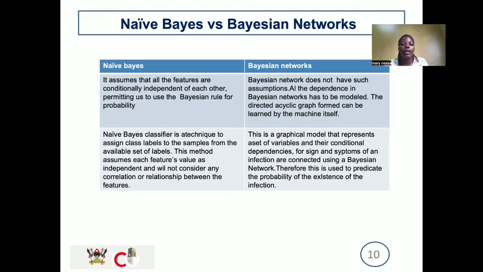Then we are saying the naive Bayes classifier is a technique to assign class labels to the samples from the available datasets. For example, we have doctors who are developing a drug. Our datasets can be the individuals those drugs are being used on.